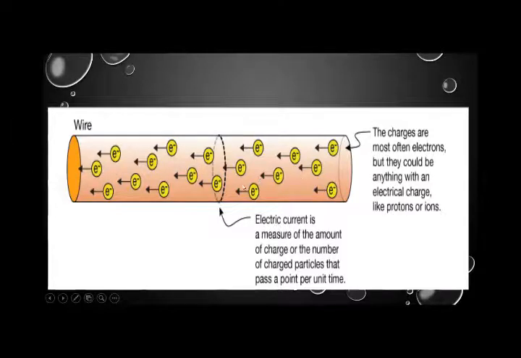Okay, so that's why we say that electric current is a measure of the amount of charge, or the number of charged particles, that pass a point per unit area. The charges are most often electrons, but they could be any electric charge, like protons or ions. But in very simple words, you just have to remember that a conductor has free electrons in its outermost shell, and when these electrons flow from one point to another, we say that electric current is flowing in a conductor. Okay, so take a screenshot of this slide, and now we are moving to the next slide.